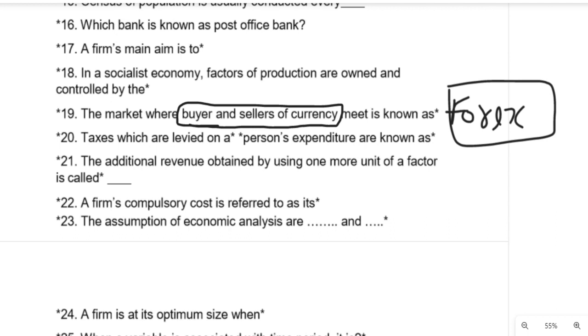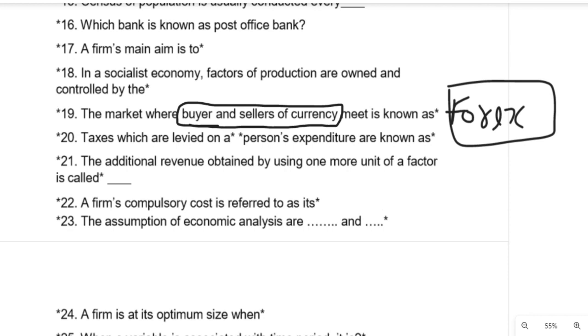Now let's look at the next question. Question 21: the additional revenue obtained by using one more unit of a factor is called marginal revenue product. I want you to check out those curves and find out the answer. Question number 22. A firm's compulsory cost is referred to as its fixed cost. Fixed cost.